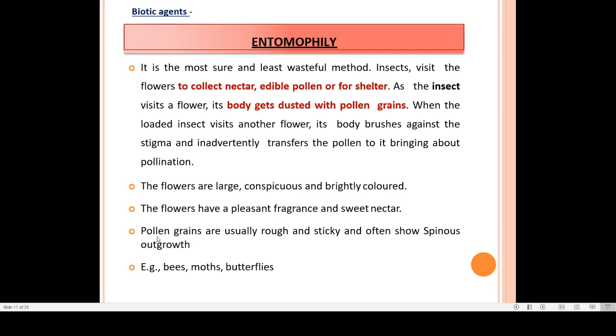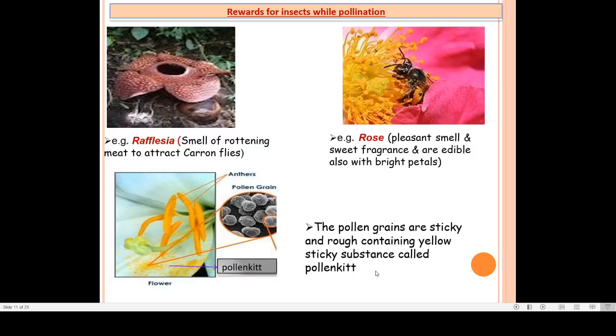insects. Pollen grains are usually rough and sticky, so that as they are sticky, they get attached to the body of the insect. And other examples are bees, moths and butterflies. Through these insects, pollination occurs in these types of plants.